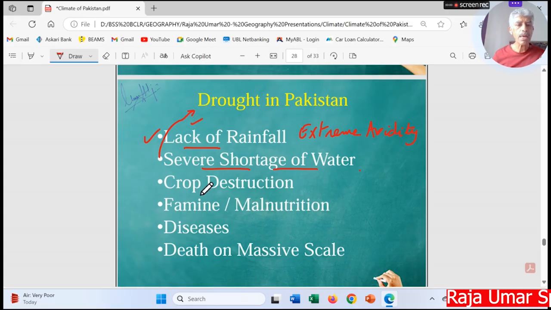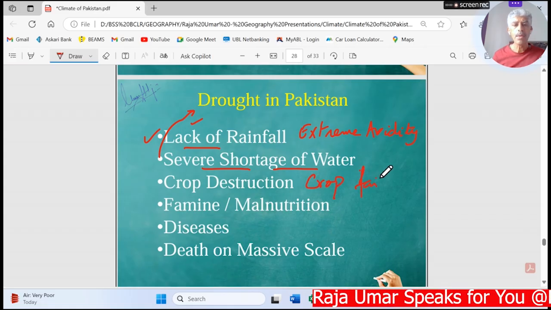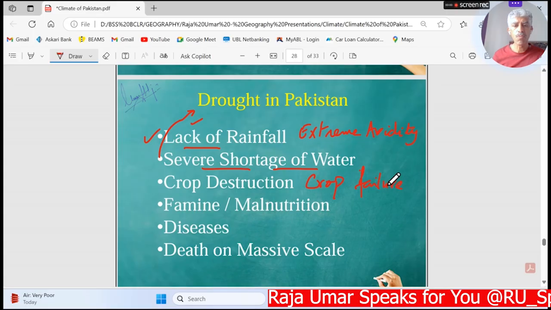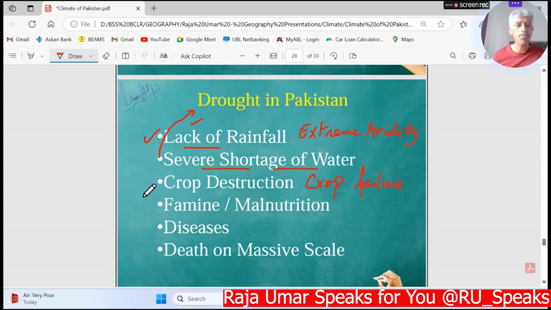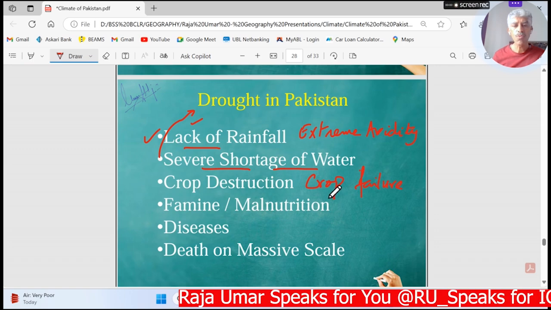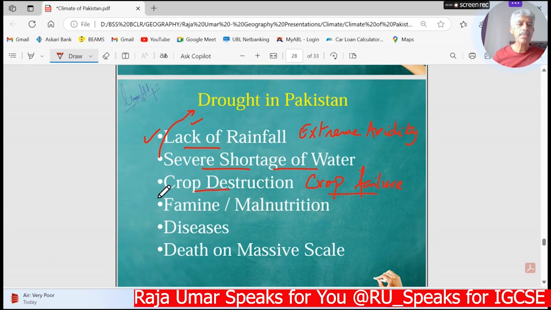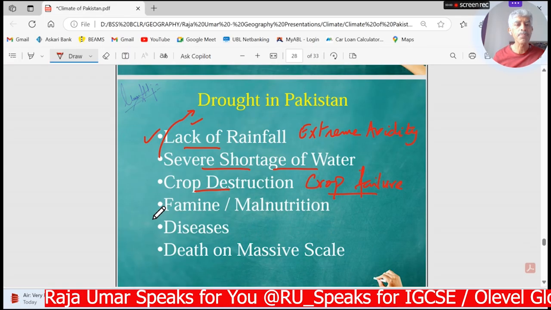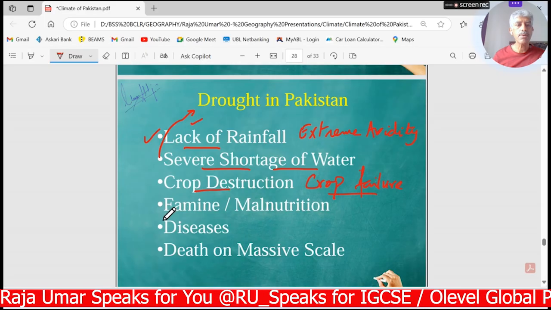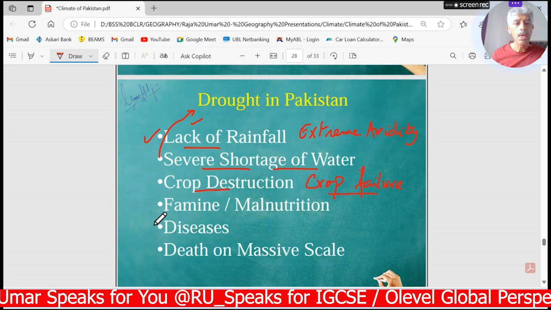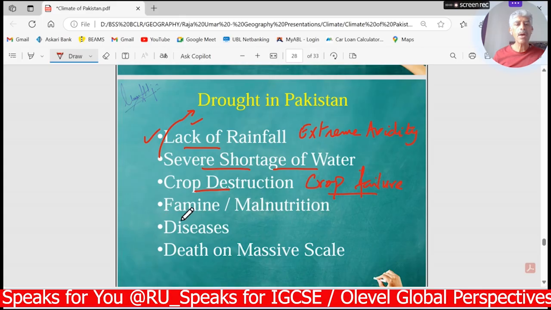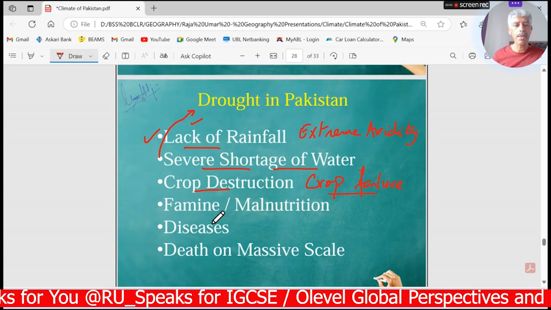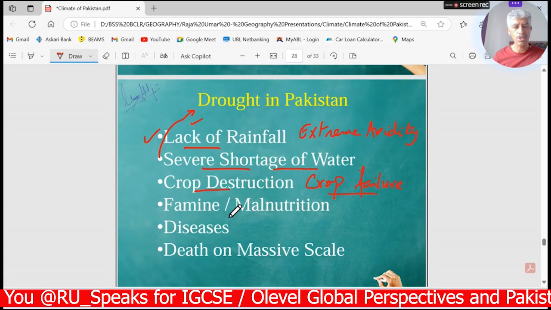And then what happens is that whenever there is a shortage of water, there can be crop failure. The crop has a water requirement. If that is not met, the crop fails to grow and is destroyed, and it is a greater loss not only for the farmers but for the country and state as well. And it leads to limited raw material availability for the agro-based industry of Pakistan, leading to a decline in exports and a greater blow to foreign exchange earnings.